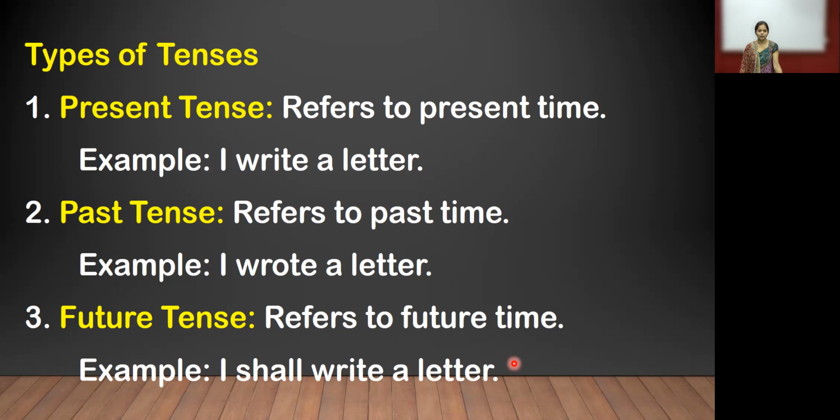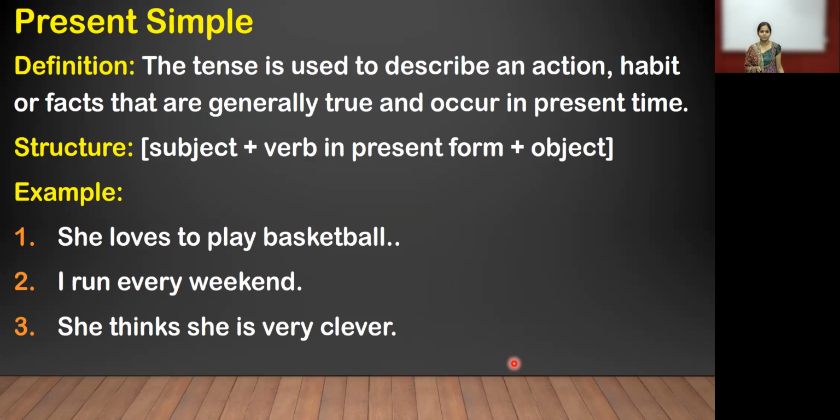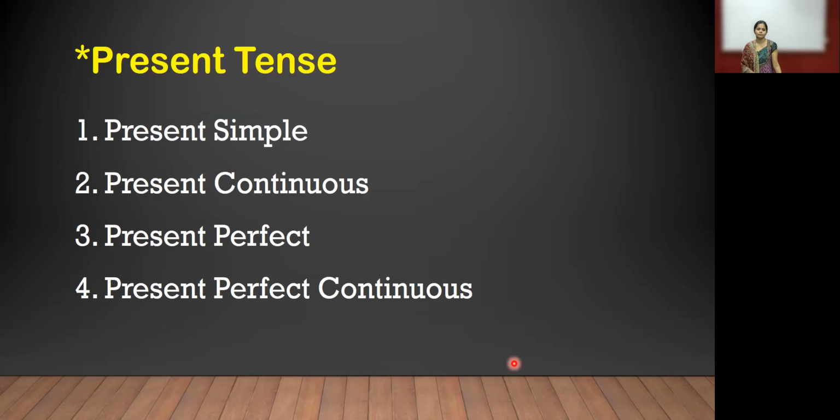Now we can see the tenses one by one. The first is present tense. Now see, in the present tense, there are four forms. It is not types. We can't call them types. It is called a form. The first is present simple. The second is present continuous. Third is present perfect. And fourth is present perfect continuous.